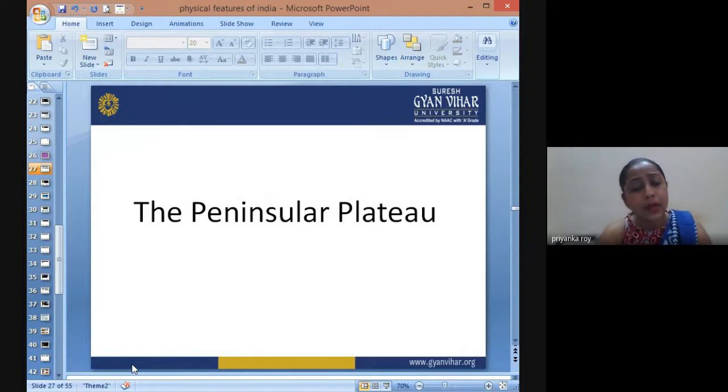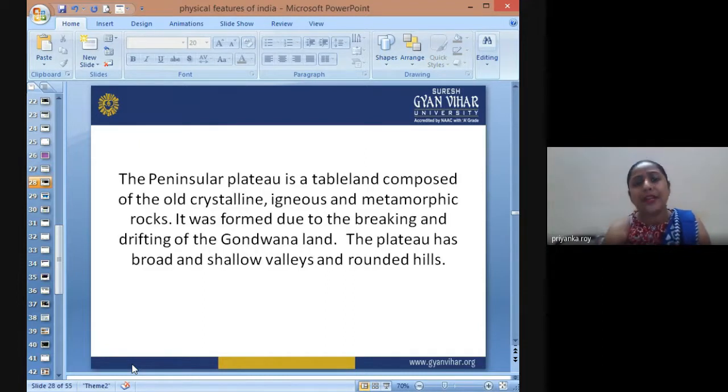Then in the southern part of the country, we come across the Peninsular Plateau. The Peninsular Plateau is a tableland composed of old crystalline, igneous, and metamorphic rocks. It was formed due to the breaking and drifting of Gondwana land. So this plateau region is formed due to the breaking of Gondwana land. The plateau has broad and shallow valleys around the hills.